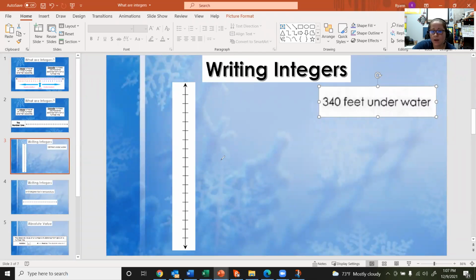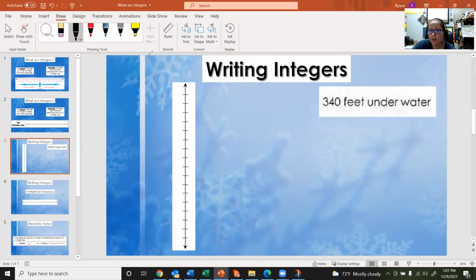So if we look at this situation, it's telling us that we are 340 feet below underwater, or below sea level. The first thing I'm going to do with my number line is define where zero is. I'm going to say zero is probably about right here. And what does zero stand for in this situation? Zero is going to show us sea level. If we're below the water surface, we're coming up, and going above the water surface, that sea level where that water line is, that's where zero is on our number line.